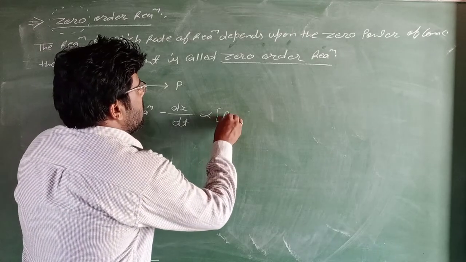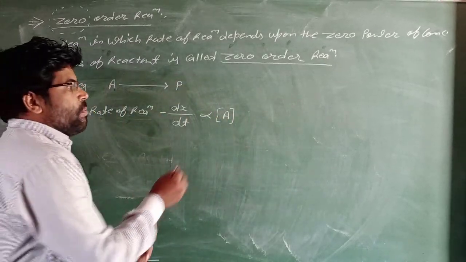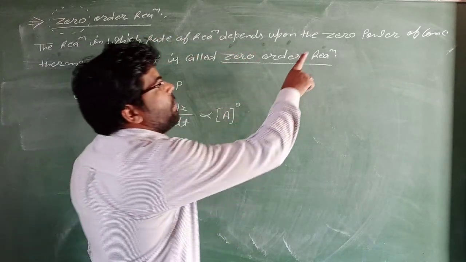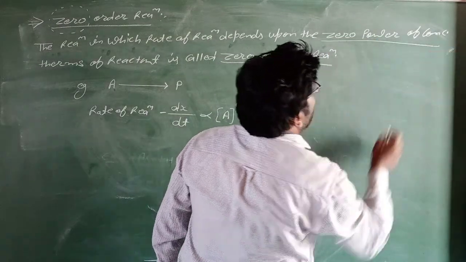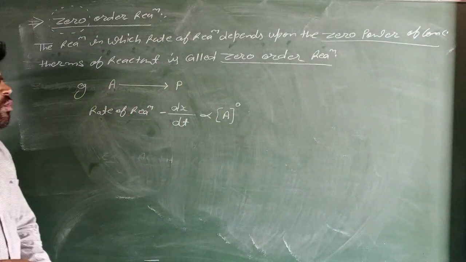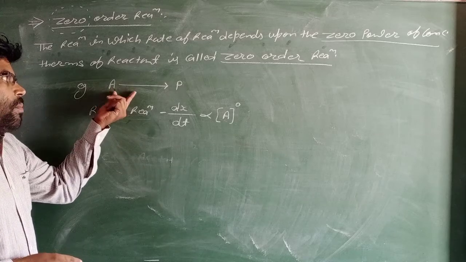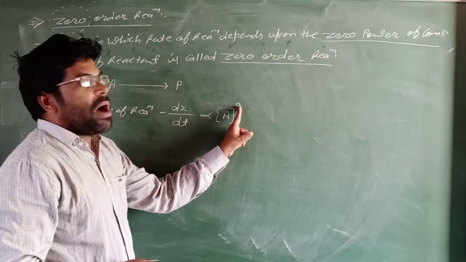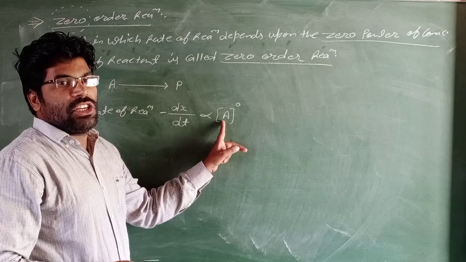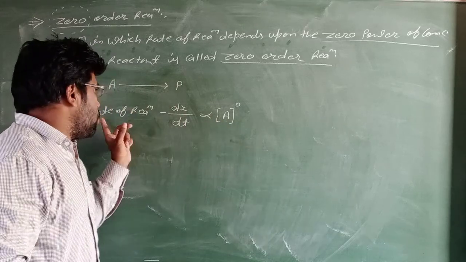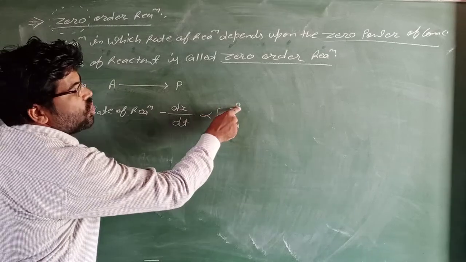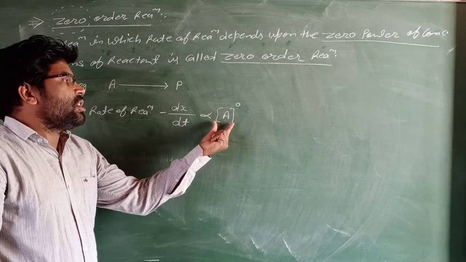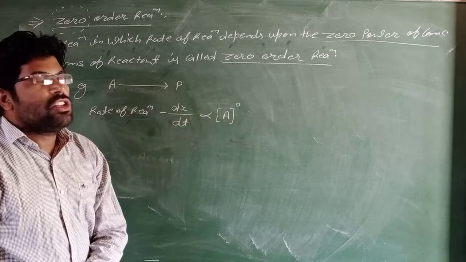So the concentration of reactant has power zero, because the rate of reaction depends upon the zero power of the concentration of the reactant molecule. This is called a zero order reaction.